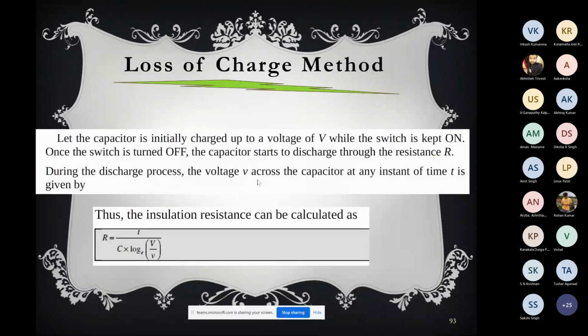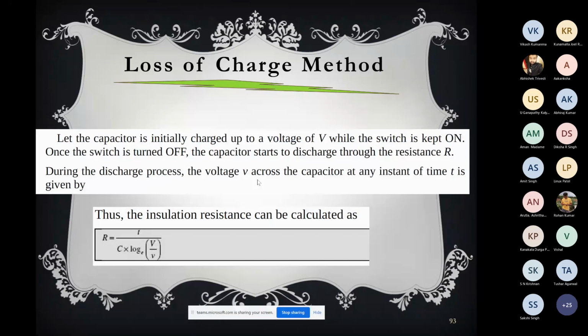So here I wrote, let the capacitor be initially charged up to a voltage of V. This experiment you can do in a lab also, and it was a very good experiment. We used to do it, now it is not done. What we used to do, we used to take a capacitor and charge it. Then with the capacitor there is a resistance, and as a voltmeter we used to connect a PMMC galvanometer or ballistic galvanometer, and then we tried to see the voltage from the deflection from time to time, and from there it is possible to calculate the high resistance.